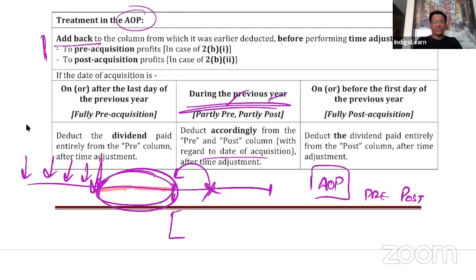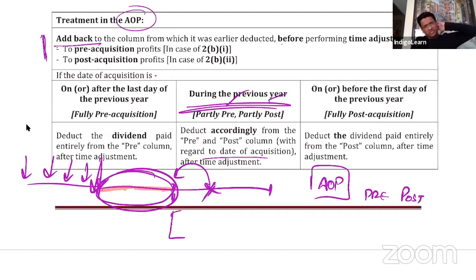This dividend, whatever you have to deduct, you will deduct based on one of these 3 scenarios. If the date of acquisition is on or after the last day of the previous financial year, we came into this company only after the last day of the previous financial year, then we will call the entire dividend pre-acquisition, because from our point of view, we were not at all a part of S Limited when those dividends were earned by S Limited. So then we call it fully pre-acquisition.